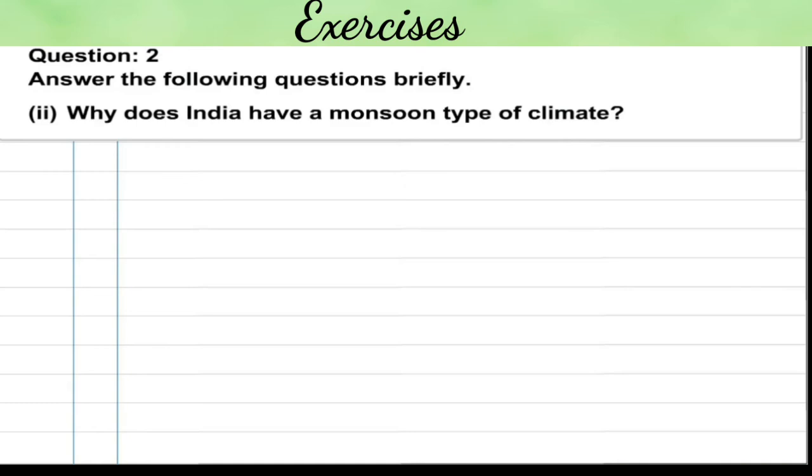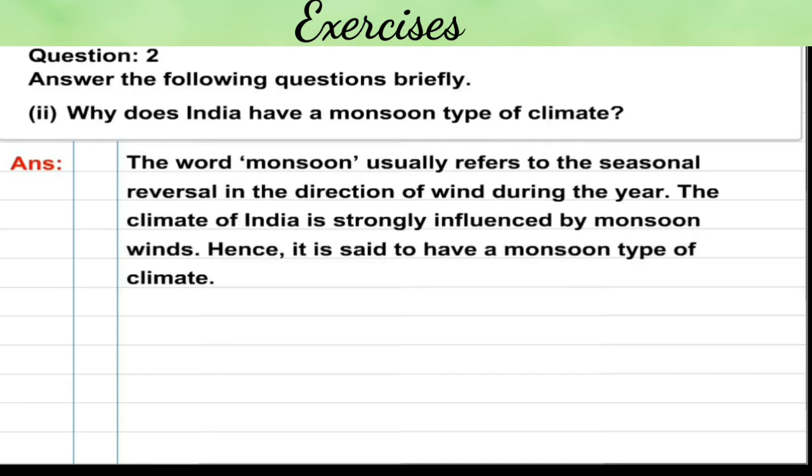Number 2. Why does India have a monsoon type of climate? Answer. The word monsoon usually refers to the seasonal reversal in the direction of wind during the year. The climate of India is strongly influenced by monsoon winds. Hence, it is said to have a monsoon type of climate.